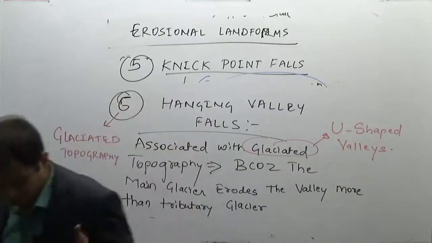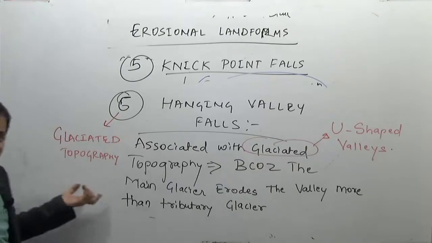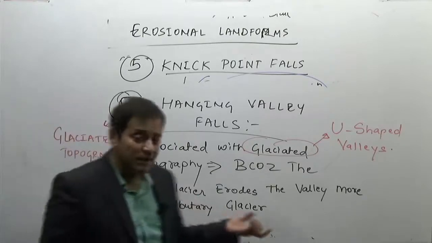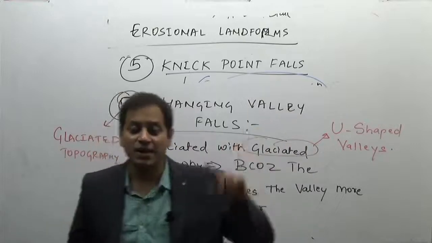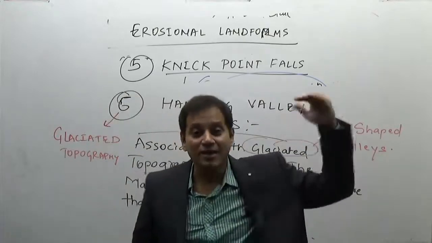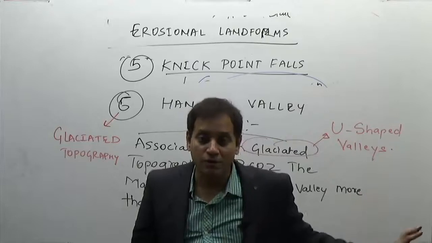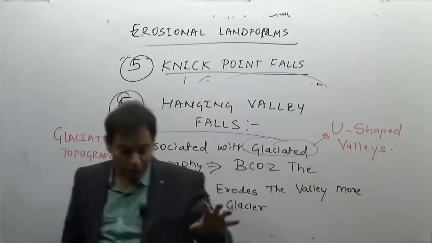Now, where will these glaciated valleys or hanging valleys be common? In Norway, in Sweden, in Canada, in New Zealand, that is in the higher latitudes they will be common all over the world. The third kind of topography